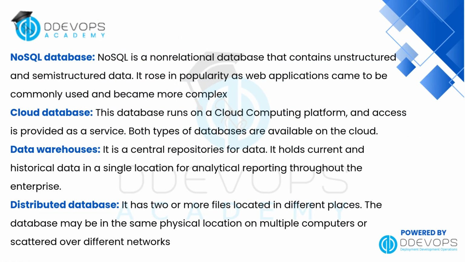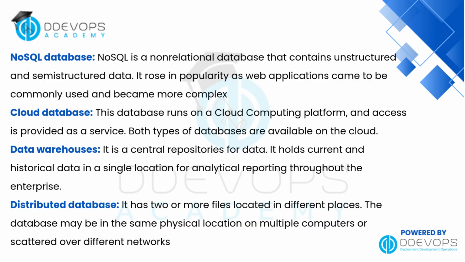Now let's look at some other types of databases. NoSQL databases. These are non-relational and handle unstructured or semi-structured data. They became popular as web applications grew more complex. Cloud databases. These run on cloud computing platforms and are offered as a service. Both relational and non-relational databases can be hosted in the cloud.